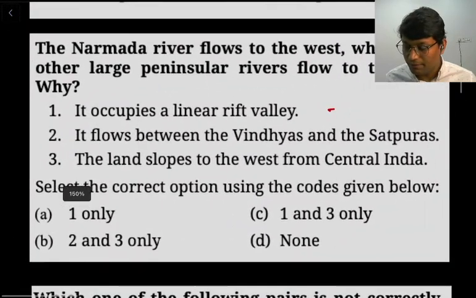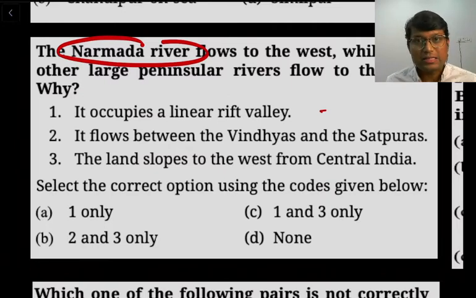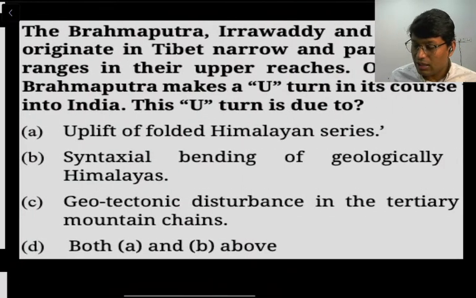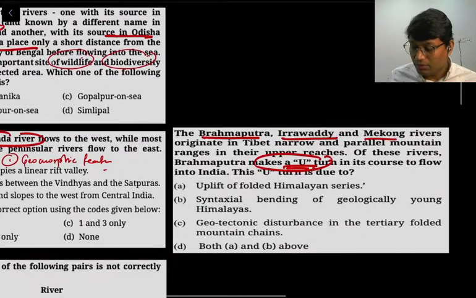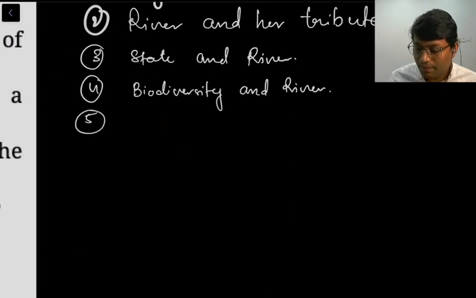Now moving further, this is a very interesting question regarding the Narmada river. We have to identify the reasons why the Narmada river flows to the west, and these types of questions are largely based on geomorphic features. A similar type of question is there regarding Brahmaputra, Irrawaddy and Mekong river and their U-turn, right? So this is one more criteria for us, that is geomorphic feature and the river.